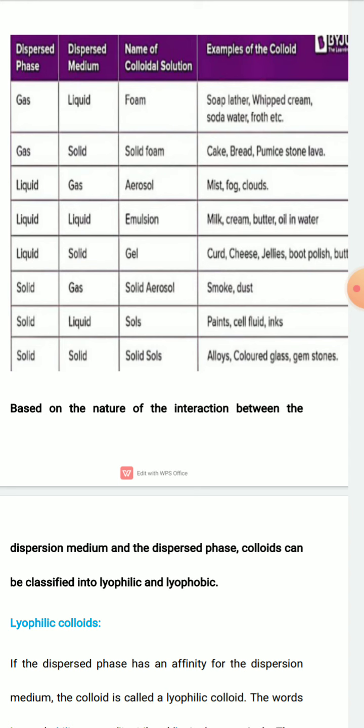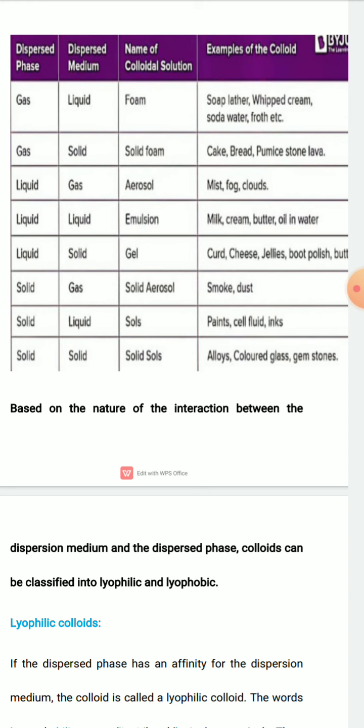Next type: if the dispersed phase is liquid and the dispersion medium is solid, then the colloid formed is known as gel. Examples of gel: curd, cheese, boot polish, etc. These are examples of gel, one type of colloidal solution.